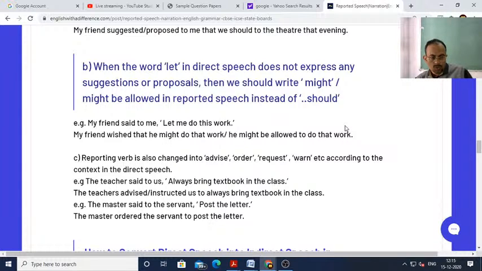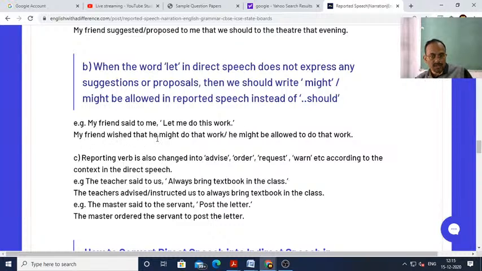He might do that work, or he might be allowed to do that work. So always remember, if the sentence containing let does not indicate any suggestion or proposal, then the reporting verb said is replaced by wished, and let in direct speech is replaced by might or might be allowed. For example, my friend said to me, "Let me do this work."